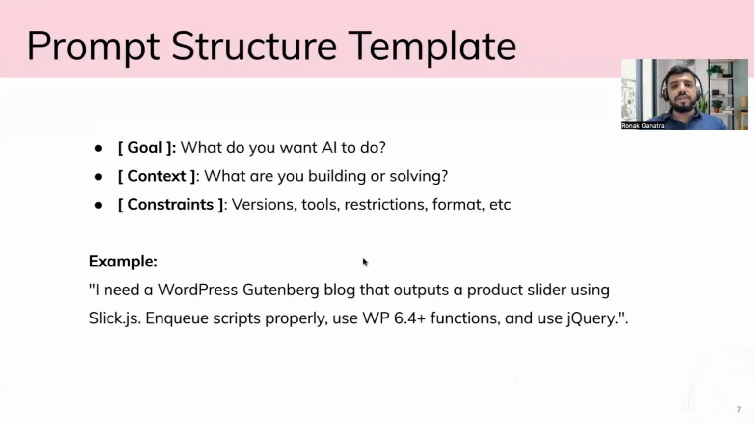So this is the prompt structure template: what do you want AI to do, what are you building or solving, and the version, tools or restrictions, format, etc. This is one example prompt. I need a WordPress Gutenberg block that outputs a product slider using slick.js and enqueue scripts properly. I have added some constraints, like enqueue scripts properly, use WordPress 6.4 plus functions, and use jQuery. So the more details we provide in the prompt, the more detailed the answer will be.